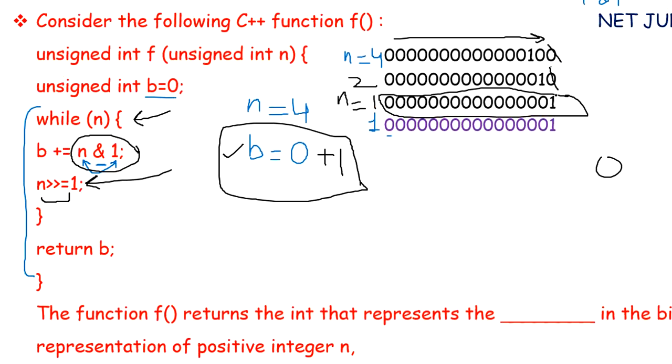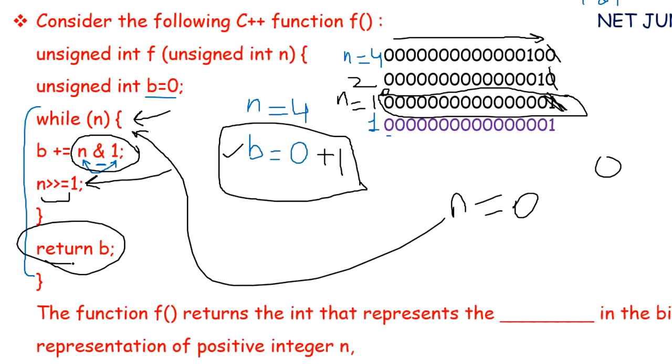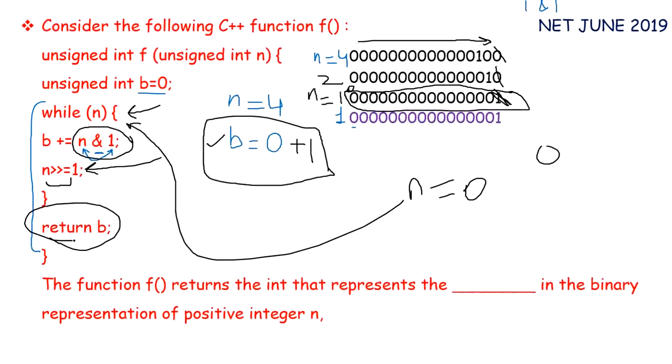Because the rightmost 1 will be discarded and 0 will be appended on the left-hand side, so we will get 0. Now at the end of this iteration, we have n equals 0. Again we will check our condition, while n. Now n equals 0, so the condition will be false. We will exit from this loop and return B. Now the value of B is 1.